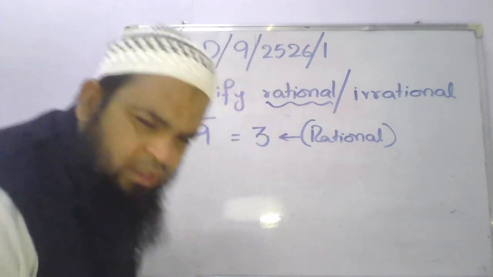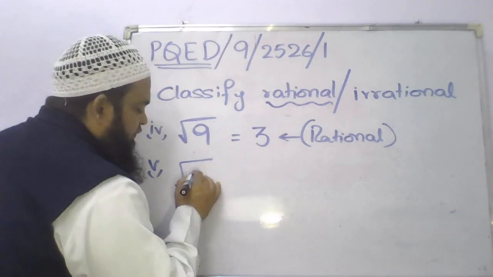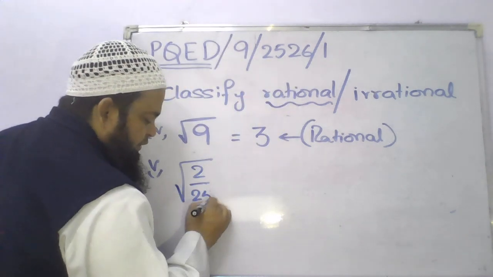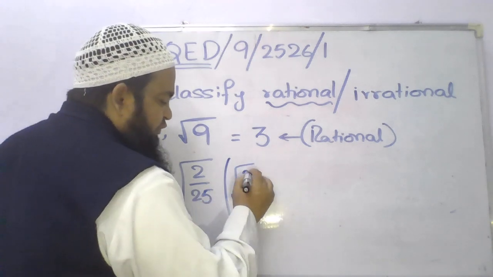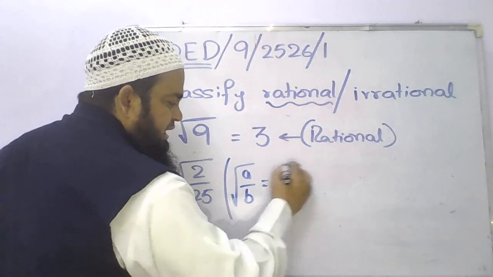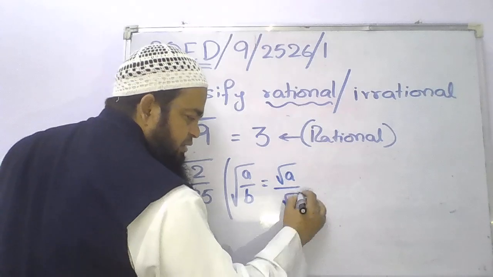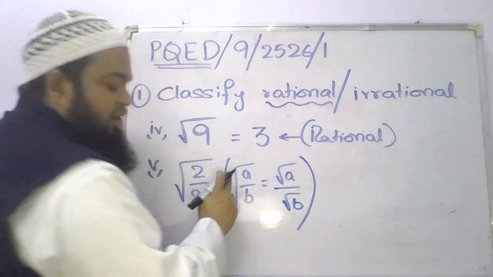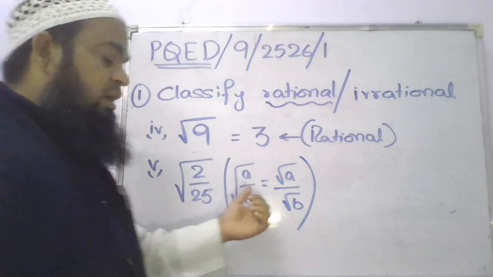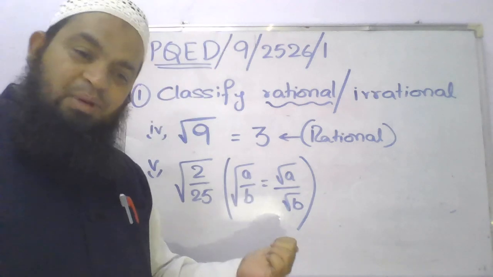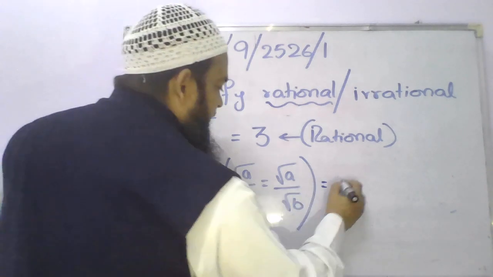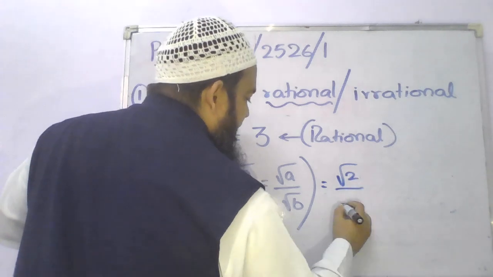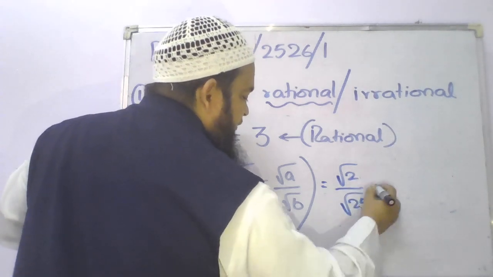Now what is the square root of 2 by 25? We have studied that the square root of a by b can be written as square root of a divided by square root of b. The square root can be distributed if you have division or multiplication. So we can write it as square root of 2 divided by square root of 25.